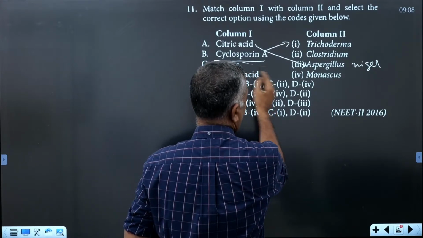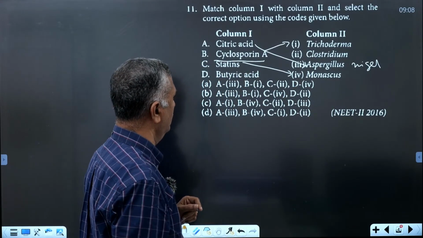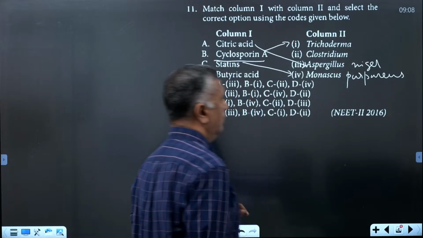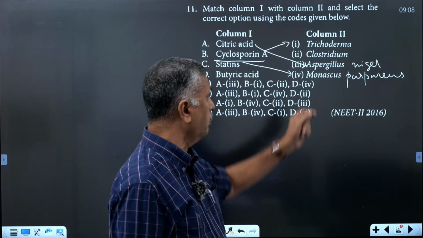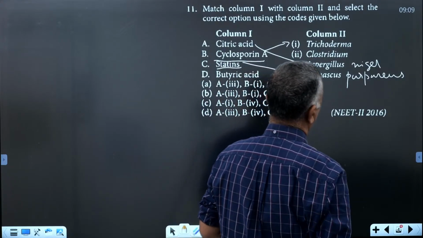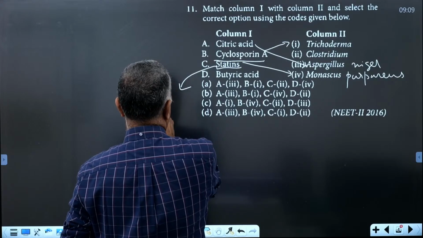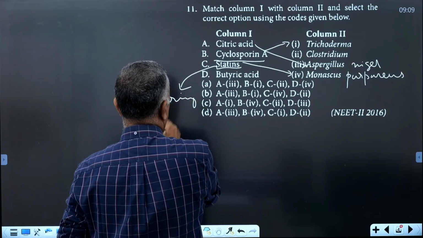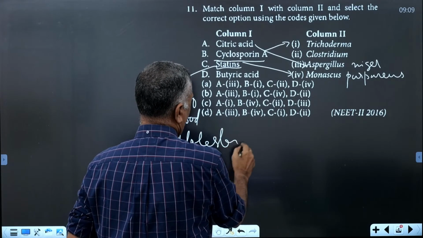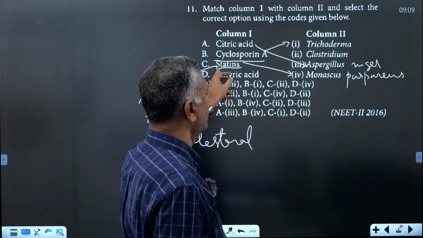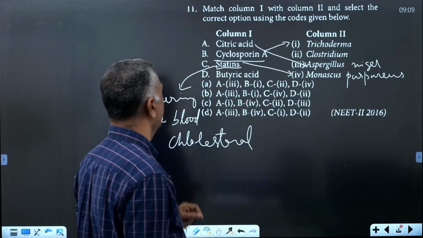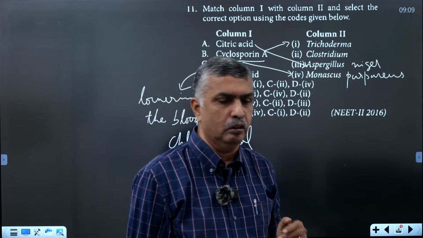Statins are produced from a yeast, Monascus purpureus, and are used for lowering blood cholesterol levels.